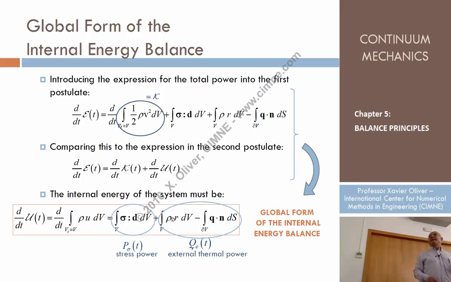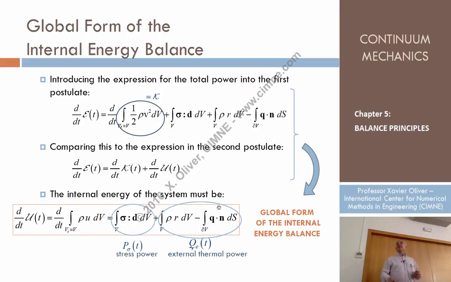So this says that the sum of the stress power plus the thermal power is an exact differential in terms of the so-called internal energy or in terms of the specific energy, which can be proven like that. And this is the first, in continuum mechanics, the internal energy balance.